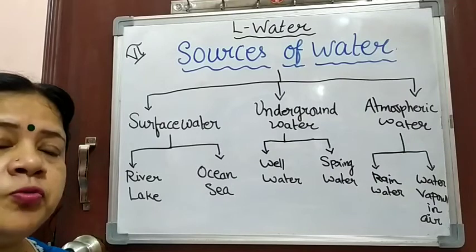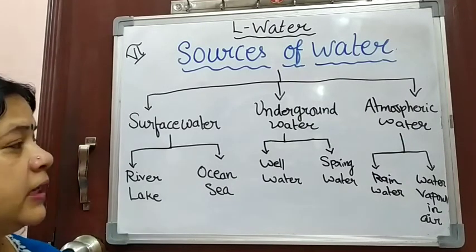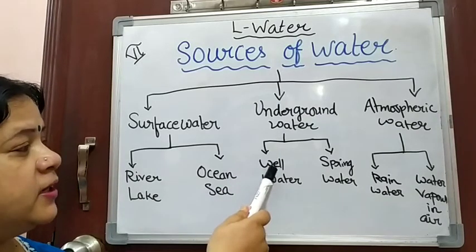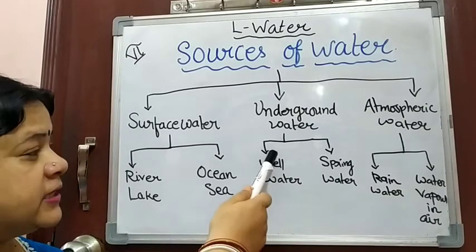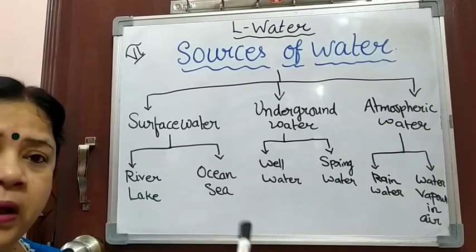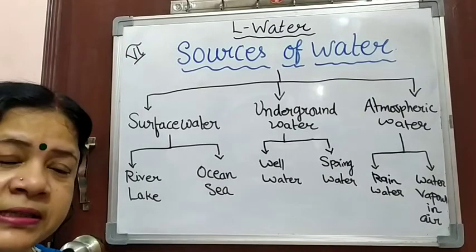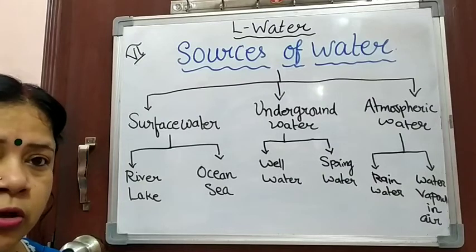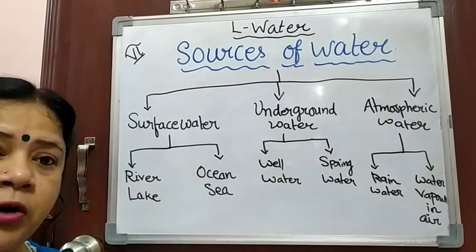Underground water means the water which we cannot see on the surface. That means it has been again divided into 2 categories: the well water, tube well water, boring well water, these all come under the well water category. And the spring water, we have already seen that the spring water also rushes out from the underground. That means the spring water also comes under the underground water.